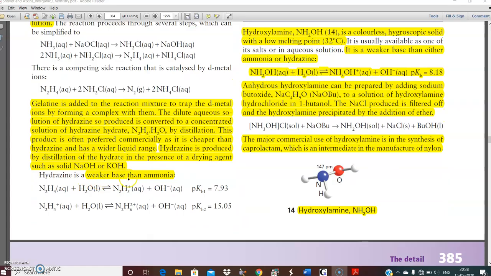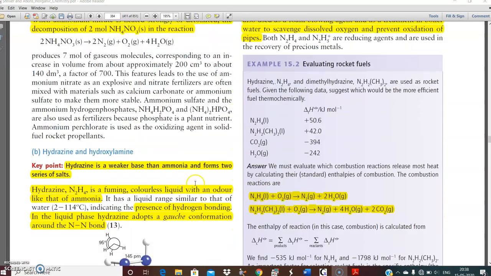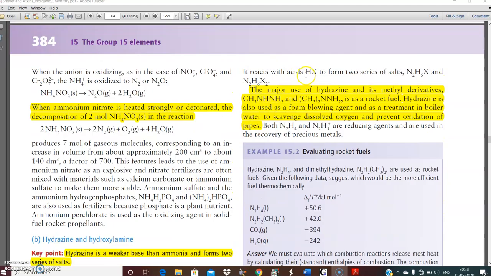Hydrazine is produced by distillation of the hydrate in presence of a drying agent such as sodium hydroxide or potassium hydroxide. It is a base weaker than ammonia. N2H4 reacts with water to give you N2H5+ plus OH-. N2H5+ gives you N2H6 2+ plus OH-, and so on. It reacts with acid to form two series of salt, N2H5X and N2H6X2.